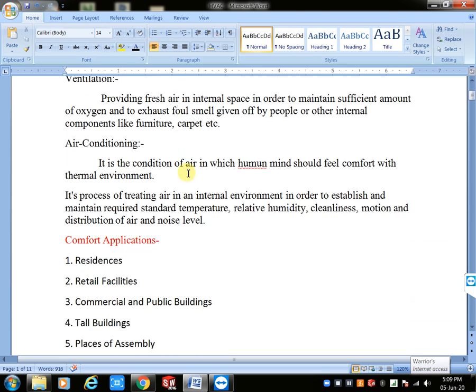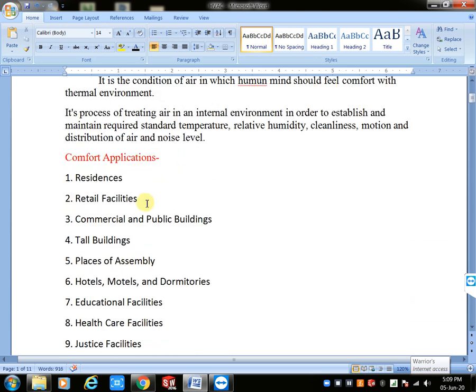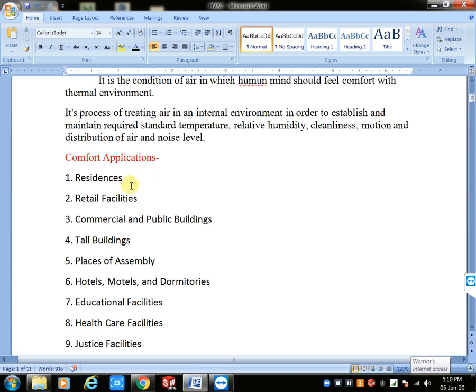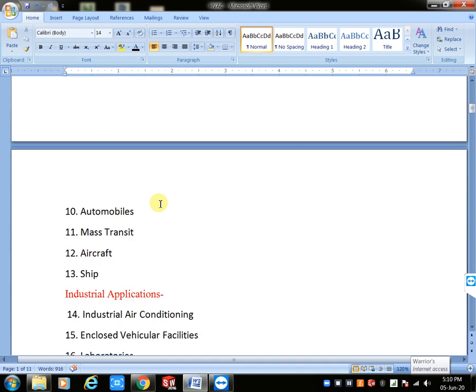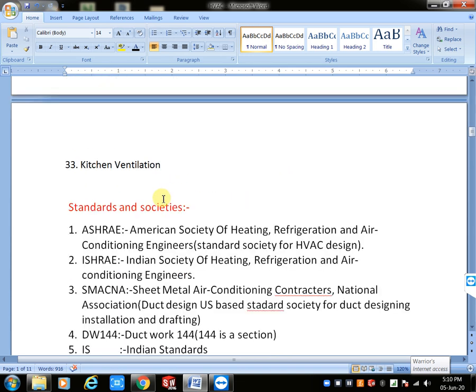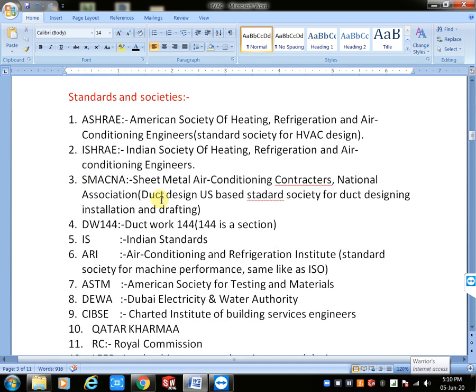Okay. Next here we have comfortable applications. Different types of applications is there. See, residences, retail facility, these are all applications based on human comfort, and industrial application. Next we have standard societies. Already I explained yesterday also. Which type of standard you want to use is based on your country or your project.